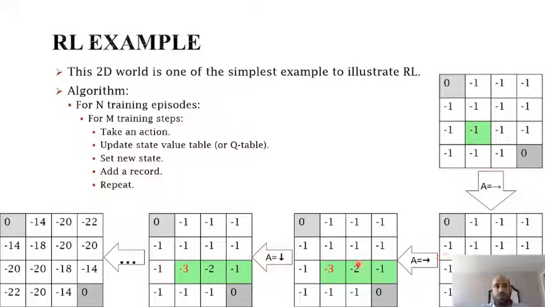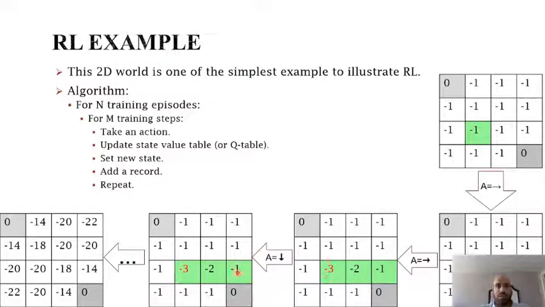Doing the same step again, for example, take an action to move right, then we moved right, then we found a state that has -1. So in this case, we update the value of the previous state and it becomes -1 plus -1, which means -2, and the state before that, which is -2 plus the -1 that we got from here, so this becomes -3.